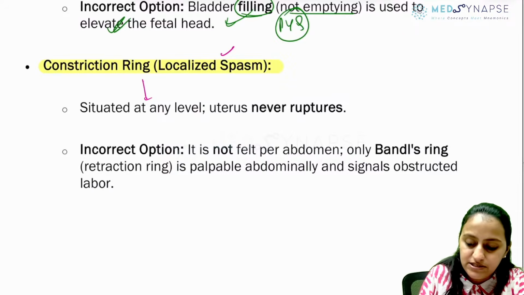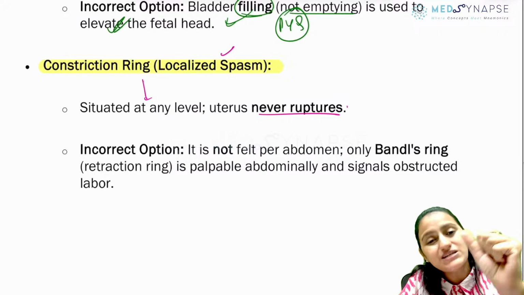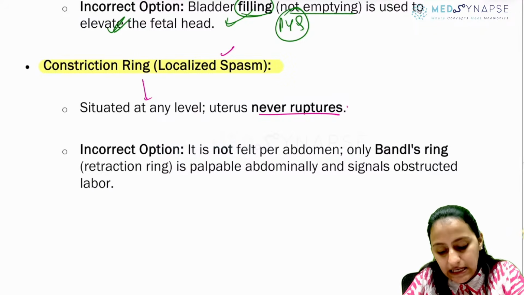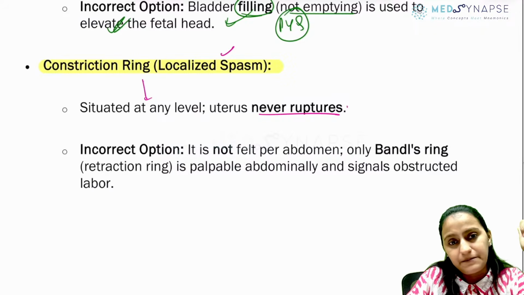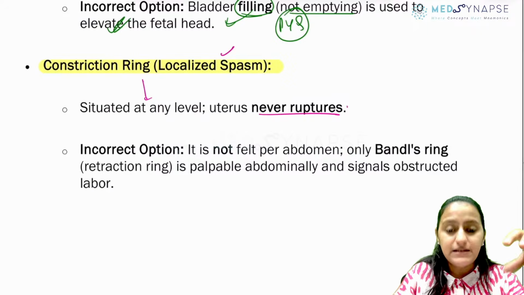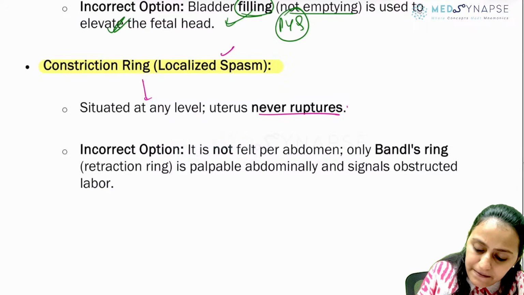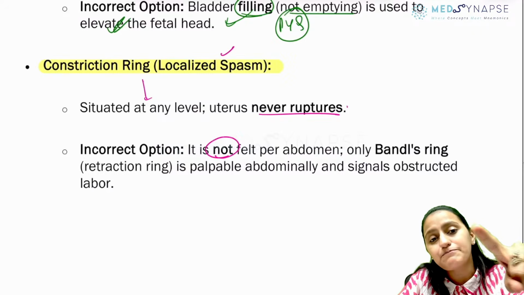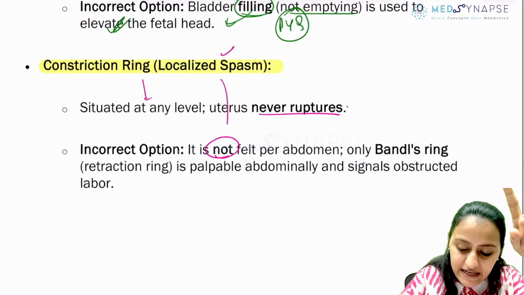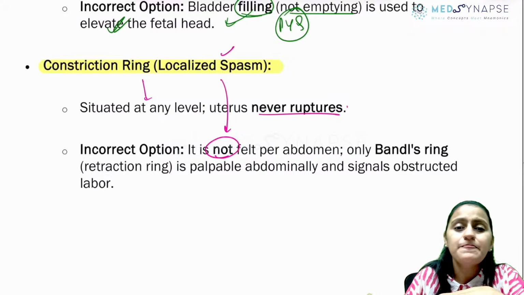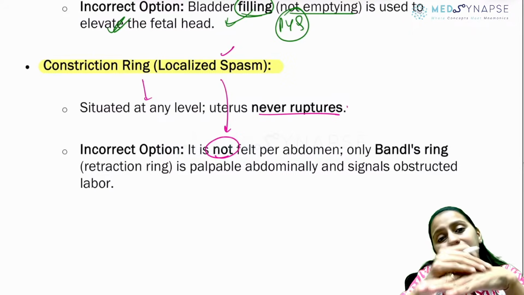It can occur at any level. And remember, the uterus does not rupture in the constriction ring. And you cannot even feel it. Right? So remember, it is not felt per abdomen. The constriction ring is a localized spasm, and you cannot feel it per abdomen.